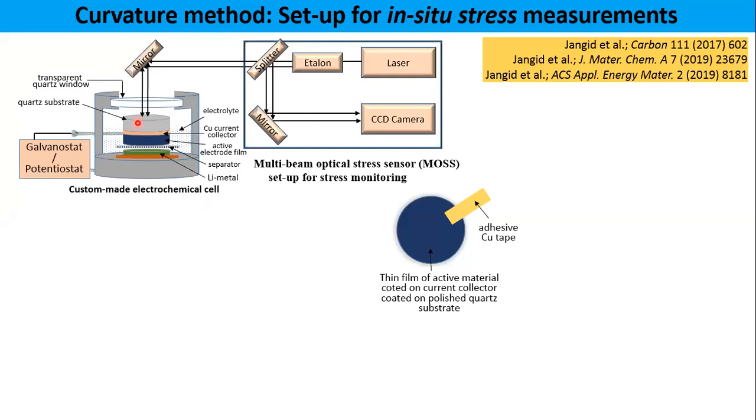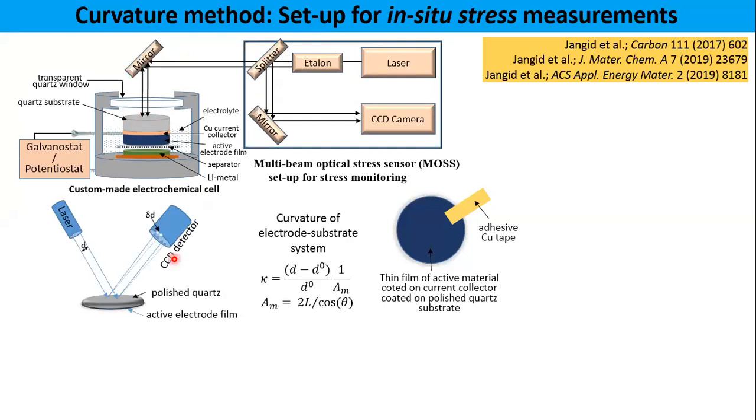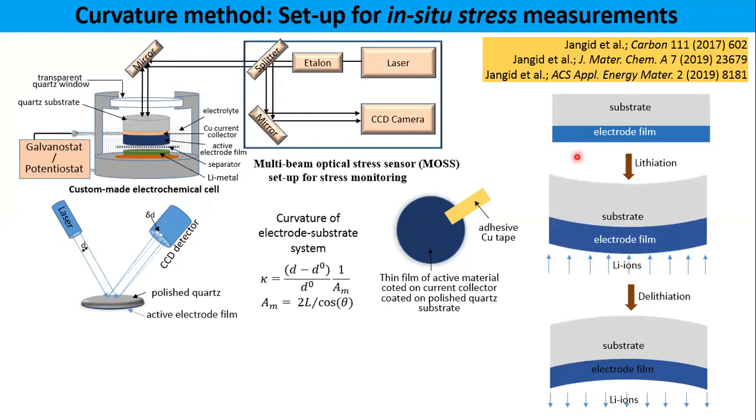The reflecting surface of the quartz reflects the incident laser beams, and the reflected laser beams are incident on the CCD camera. During the course of lithium storage, lithium enters your electrode material. Due to the constraining effect between the substrate and electrode film, the entire electrode film system gets bent.